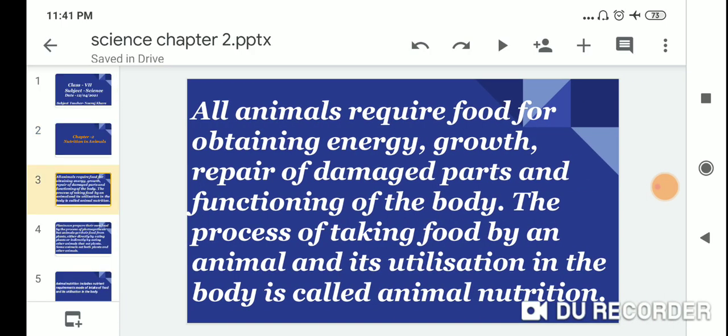So dear students, all animals require food for obtaining energy, growth, repair of damaged parts and the functioning of the body. The process of taking food by an animal and its utilization in the body is called animal nutrition.